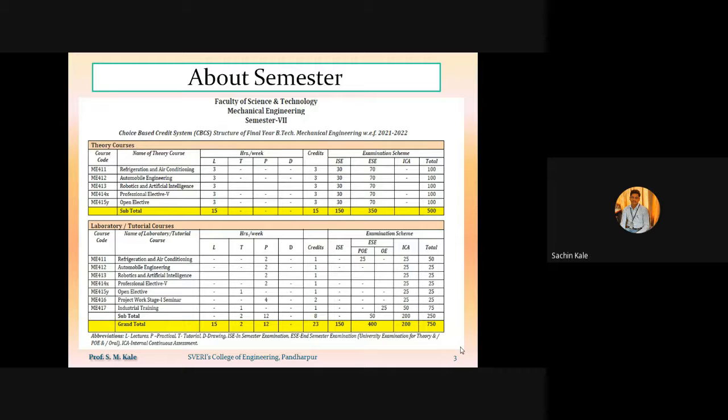Under this open elective, the subject allocated to you is entrepreneurship development. I think today's first lecture was of entrepreneurship development only. K.S. Pukale sir will be the subject teacher as well as practical teacher for that subject.